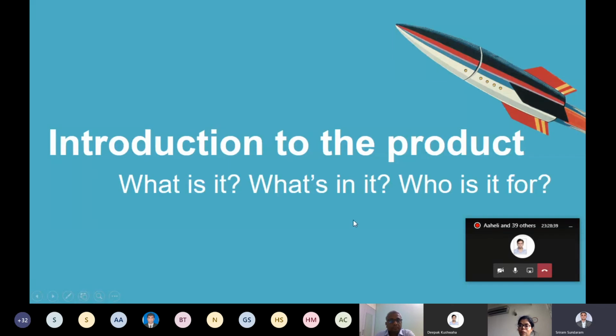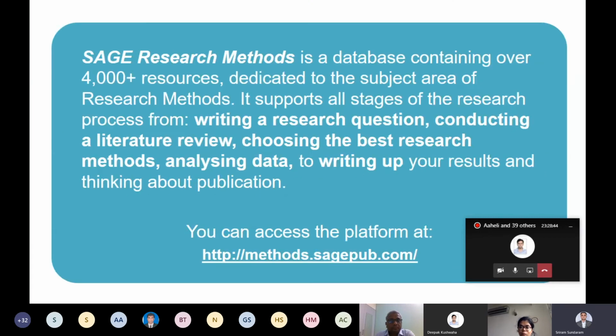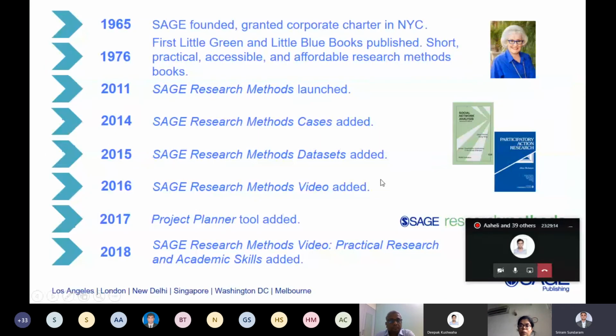So with that very short introduction, today we will be talking about Sage Research Methods. What is it, what is in it, and who is it for? Sage Research Methods is a database covering around 4,000 plus resources dedicated to the research methods space. Starting from writing a research question to conducting a literature review, choosing the best research methods, analyzing the data, summing up your research and getting into publication. The entire methods domain is covered by the platform, and the URL is methods.sagepub.com.